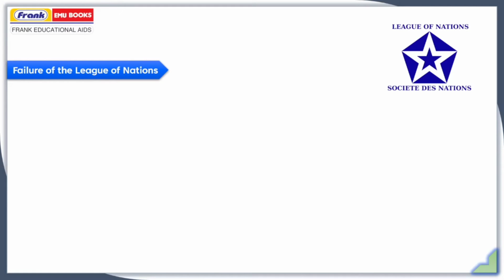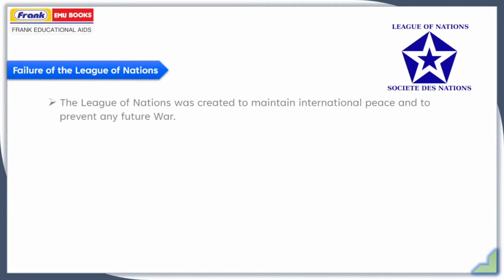Also, the failure of the League of Nations was an important reason. The League of Nations was created to maintain international peace and to prevent any future war after the First World War. The League of Nations was established in 1920 with the hope that it would prevent the next World War, but it failed.